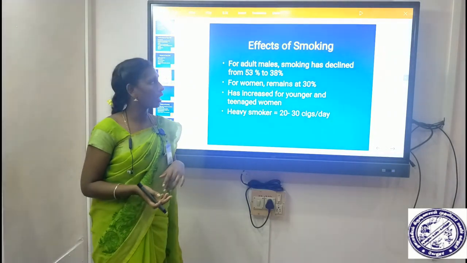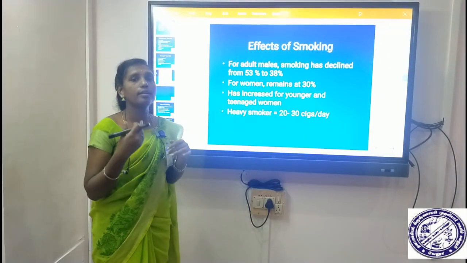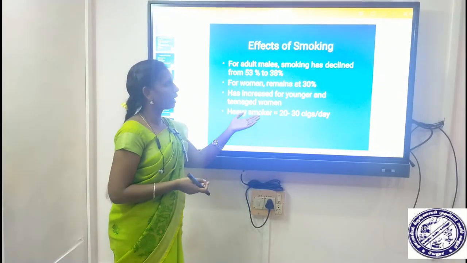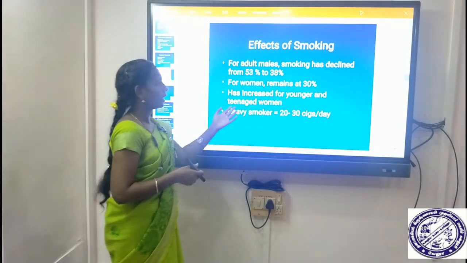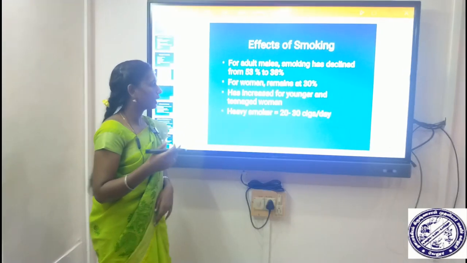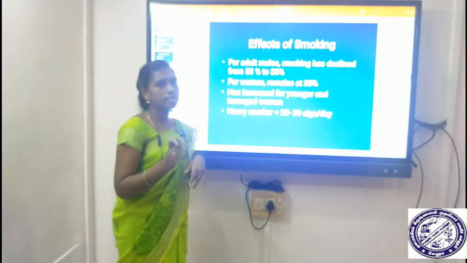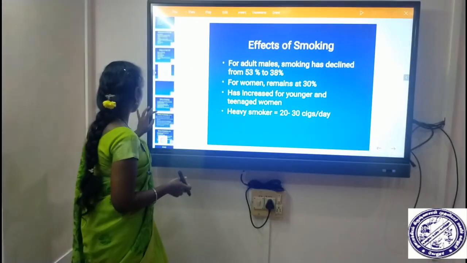And effects of smoking. Smoking is one of the main reasons and risk factors of atherosclerosis. For adult males, smoking has declined from 53% to 38%, while remaining at 30% for women. It has increased for younger and teenage women. A heavy smoker uses 20 to 30 cigarettes per day. So this is the effect of smoking.